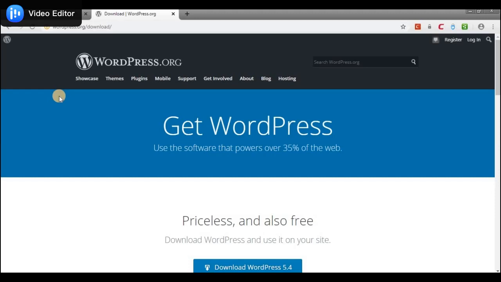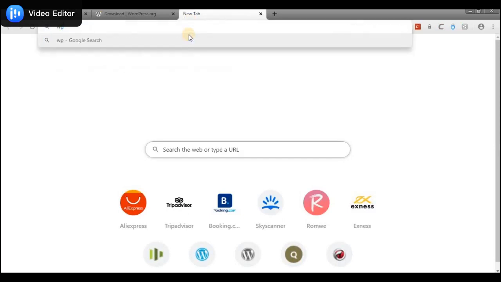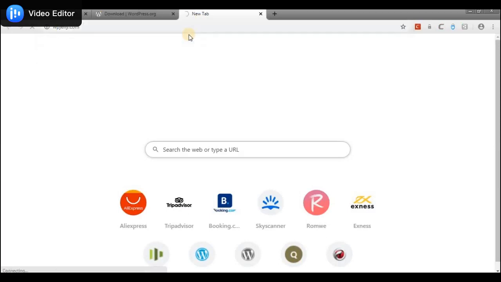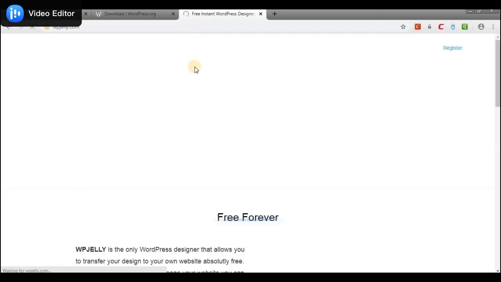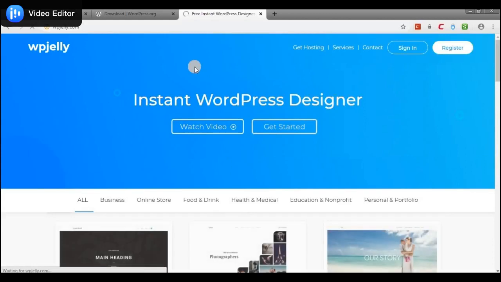So what we'll do is we'll go to wpjelly.com. So now WP Jelly is a website that is designed for you to actually work on WordPress. What you could do here is you could create a wonderful website here as if you actually have a host and a domain name registered.